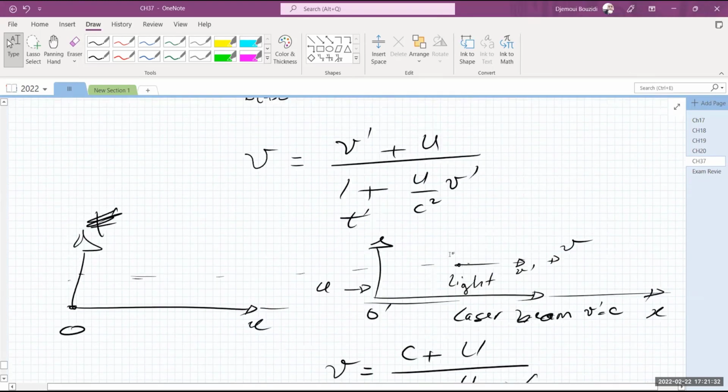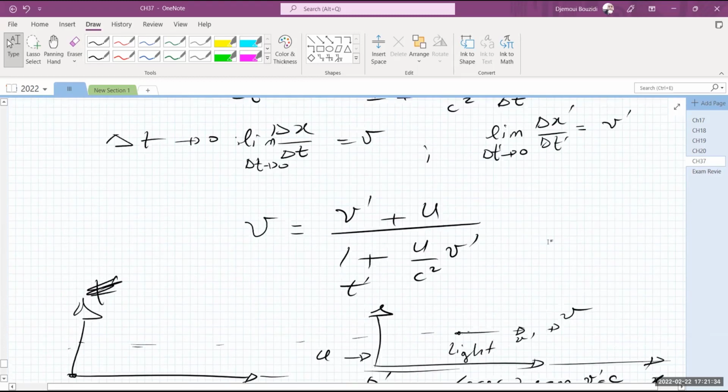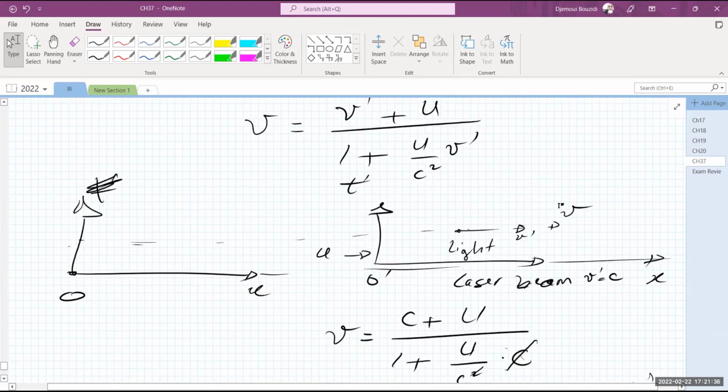It's not that I will measure C plus, because in classical mechanics, if you shine a laser beam with a velocity C in the reference frame, the train, going 50 miles per hour or 30 kilometers per second, it doesn't matter, then the observer outside will see that light is moving with C and this frame is moving with V, with the U. So he will say, oh, that's moving with C plus V. That is how fast light is moving. But that's not true now.